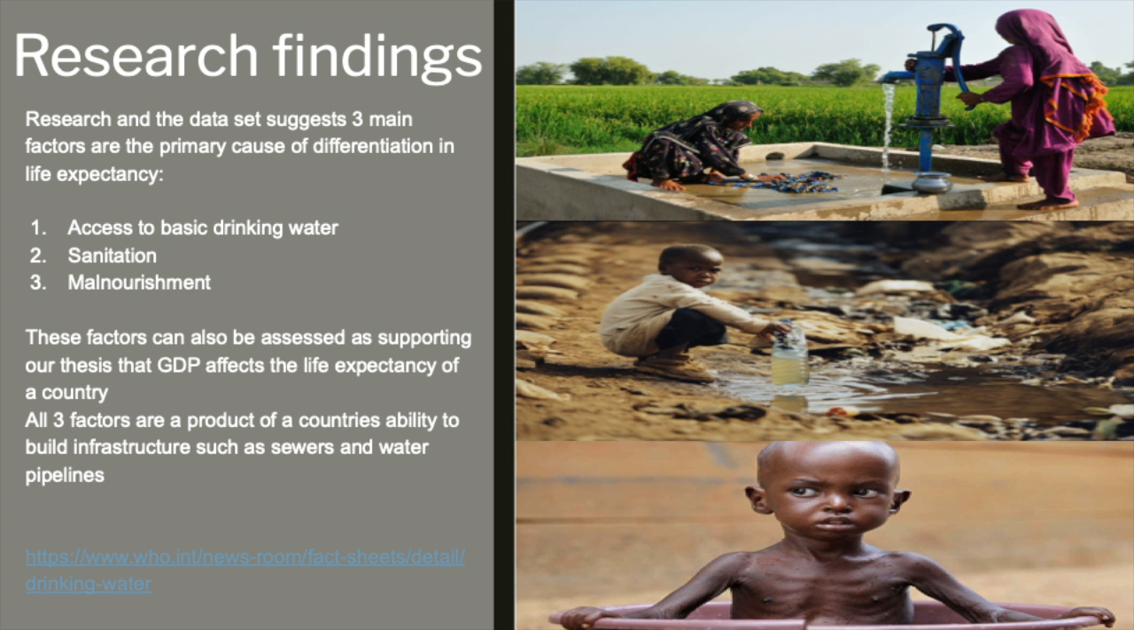Research concludes that basic drinking water supply, malnourishment, and access to basic sanitation services are the biggest factors affecting life expectancy. These three main factors share the overreaching theme of a failure of infrastructure development, which is common in LEDCs. This links to our hypotheses that the lower a country's GDP, the lower the life expectancy will be.